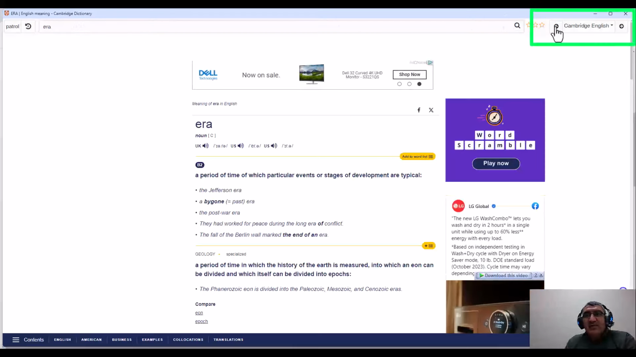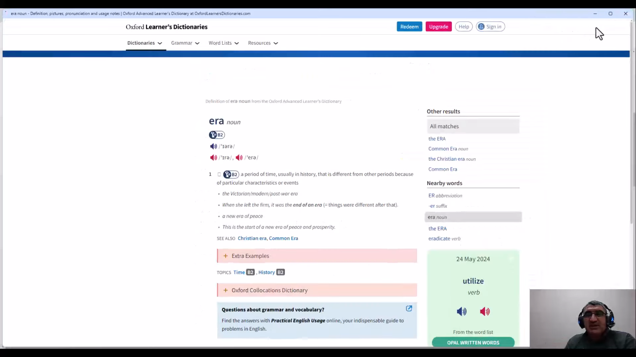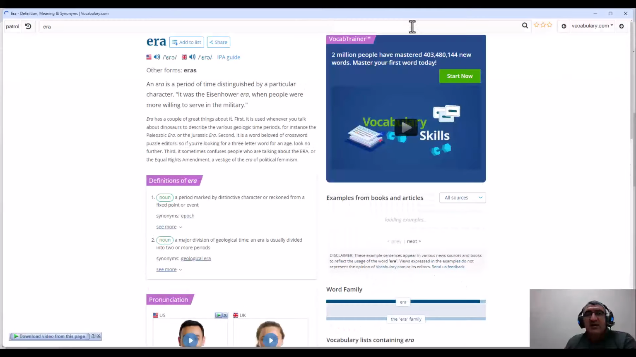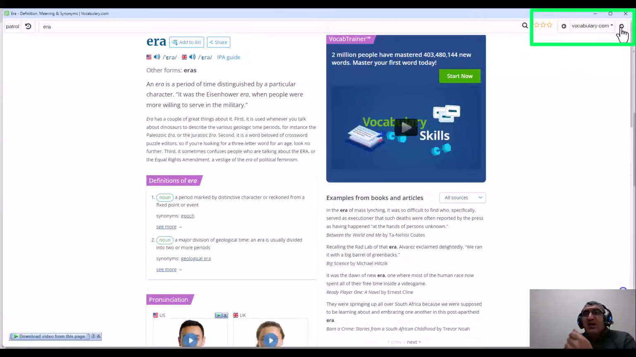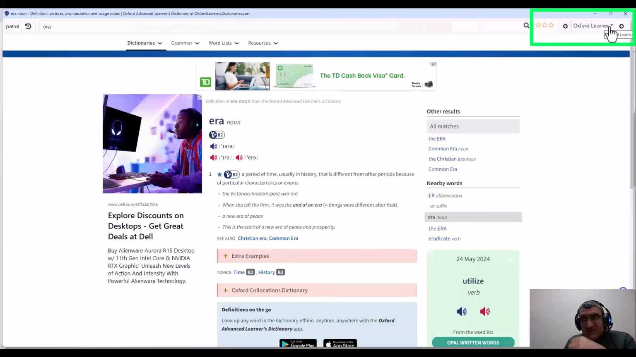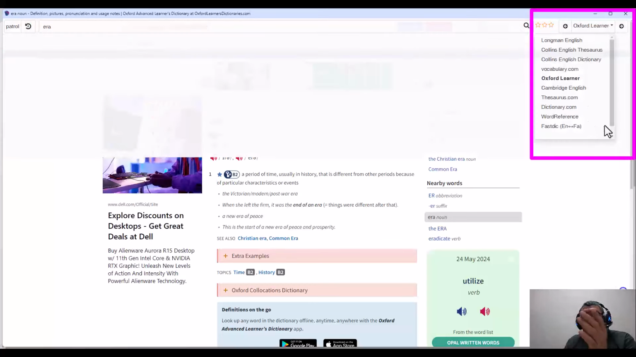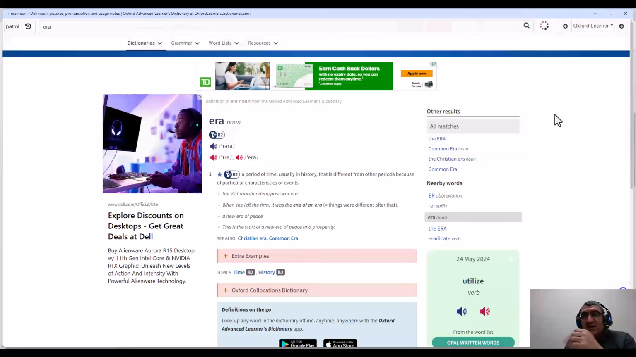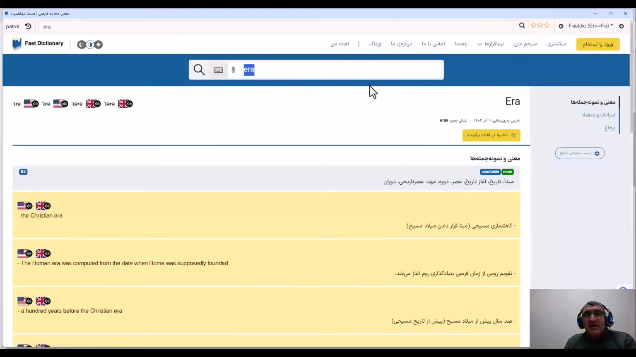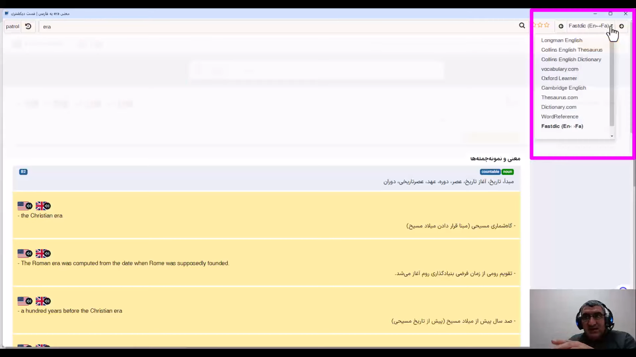And you see here the arrows. You can go through the dictionaries that are here, Oxford or another one, for the same word that you are searching, and go forward or backward. But if you click on this small arrow, you can choose any dictionary that you want. For example, in the Farsi dictionary that I have added here, I can see the meaning of the word era in the Farsi dictionary.